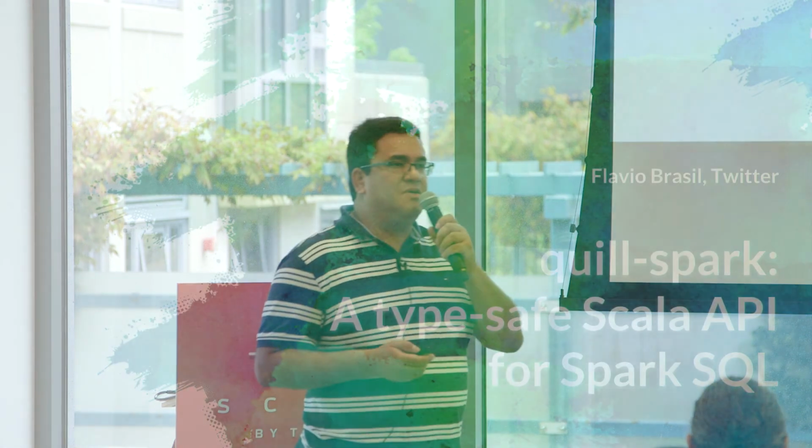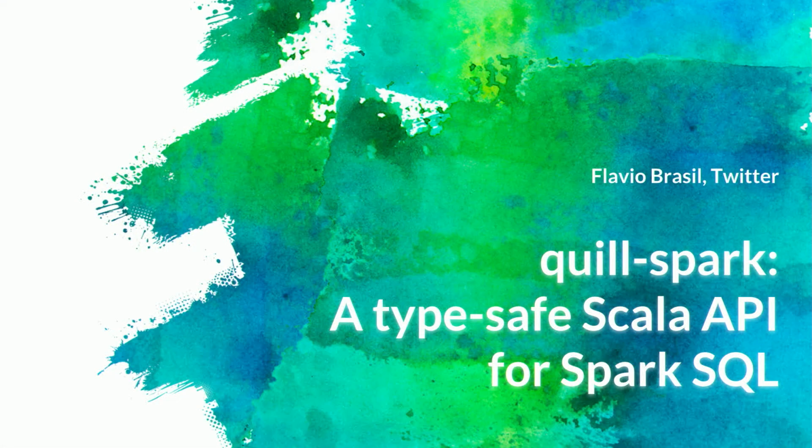So initially, the title of the talk was Spark Datasets, why they aren't great, and what could be done about it. But actually, I decided to do something about it. So the title of the talk now is Quill Spark, a type-safe Scala API for Spark SQL. Okay. So I would like to start with a brief history of the Spark APIs and why the APIs were introduced, just to understand how this new API came to be.